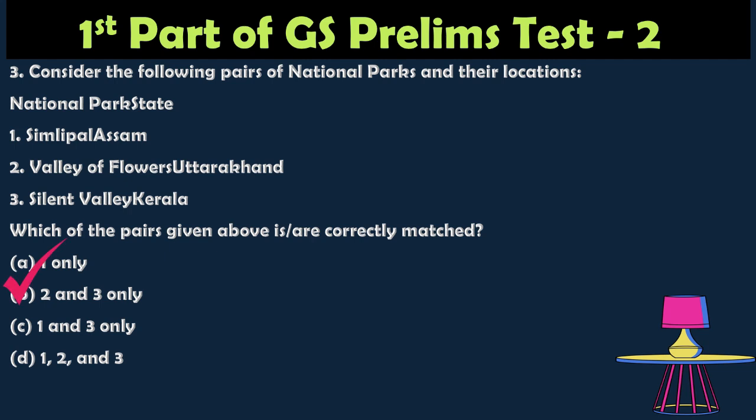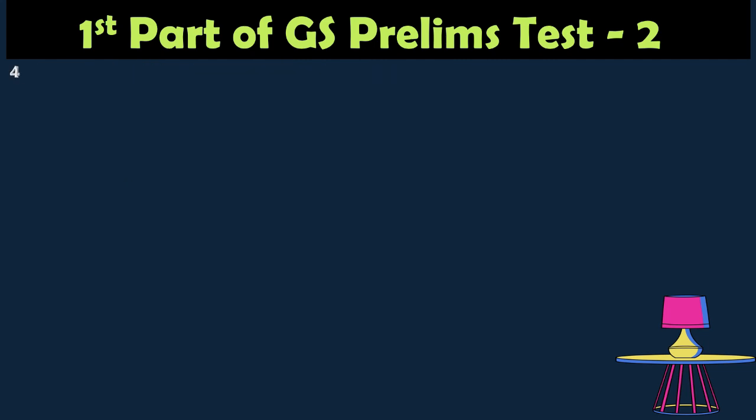So the answer is 2 and 3 only, because the Simlipal National Park is in Odisha, so it is not in Assam. Hence pair 1 is incorrect. The other two: the Valley of Flowers is in Uttarakhand, so pair 2 is right. Silent Valley is in Kerala, so that is also correct. So the option is 2 and 3 only.